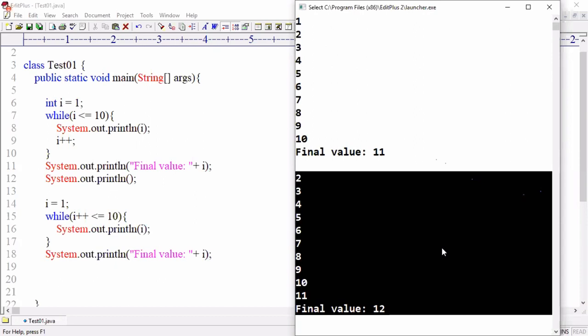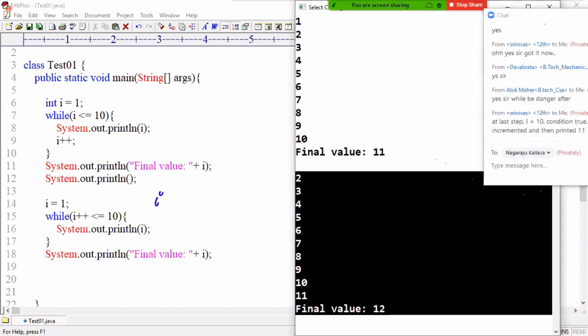Can you please apply? Where is the i variable created? Here or here? The i variable is created from there only. Just for your understanding, again I am writing here: i value 1. Below, i plus plus means what, Rabuji? First the existing value will be taken, substituted here as 1. Then i plus plus increases it by 1, to 2. In the condition, 1 is used. But in the logic, in the body, 2 is used.